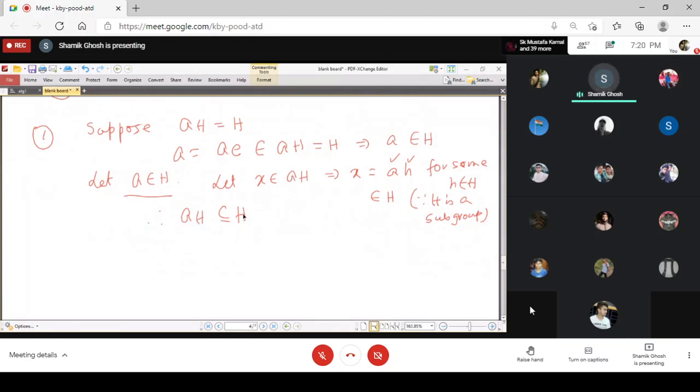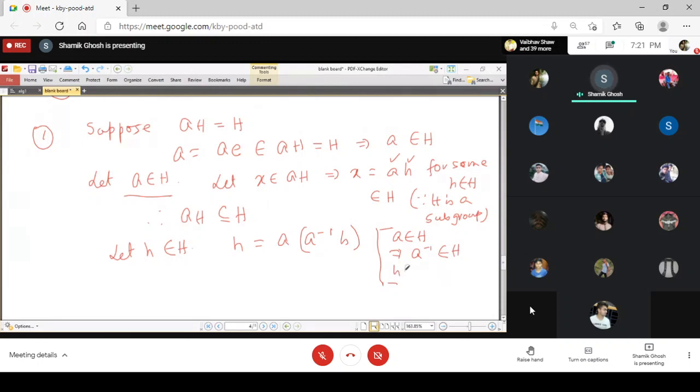So now our task is to prove that every element of H that we can express in terms of aH whenever a belongs to H. So suppose you take any element h belongs to H, and then you see that you can write h equal to a times a inverse h. Again, you see that H is a subgroup, a belongs to H, so its inverse belongs to H also, because H is a subgroup.